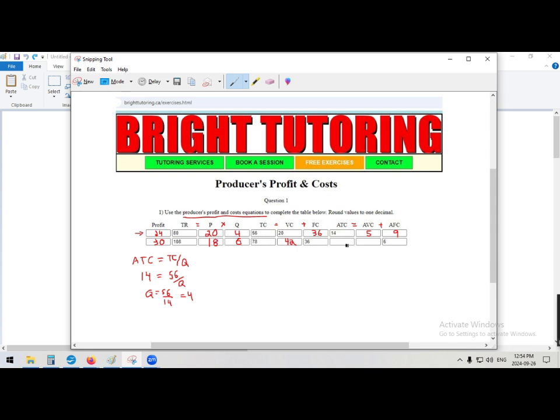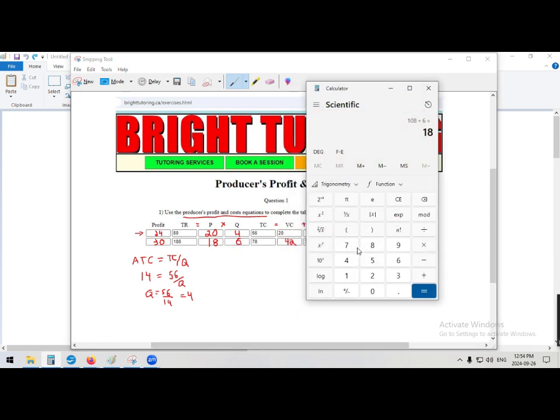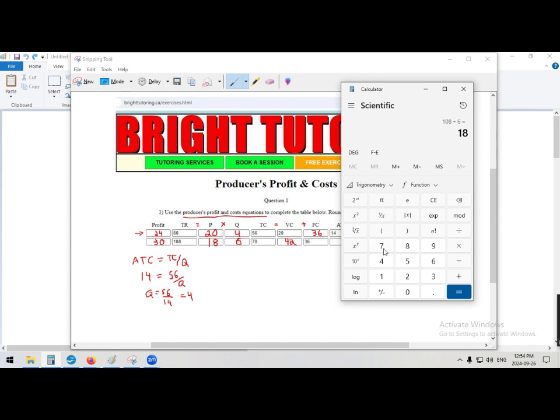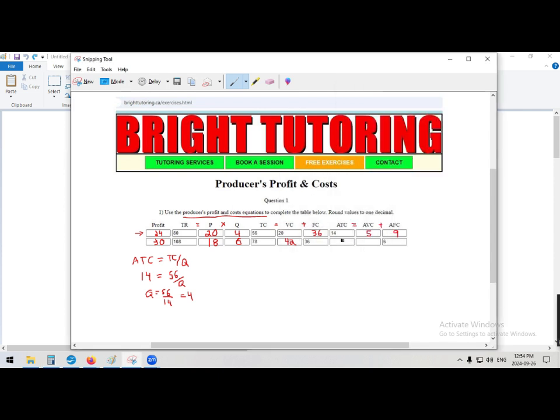And then for average total cost, we can just take the total cost and divide it by the quantity here. So we take total cost, which is 78, divided by the quantity, which is 6, and we get 13. And then we use the average summation equation here. We say, okay, 6 plus something has to be 13, so that something has to be 7. And then 7 times 6 also equals 42 for the variable cost. And you have all the numbers filled in here. And that's how you do that question.